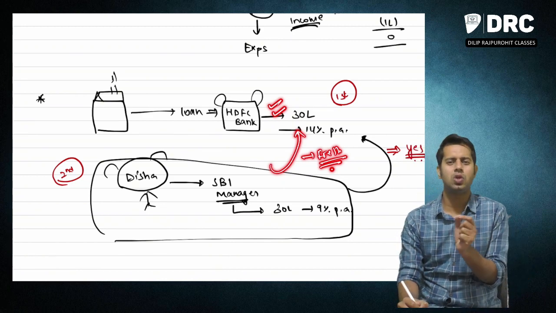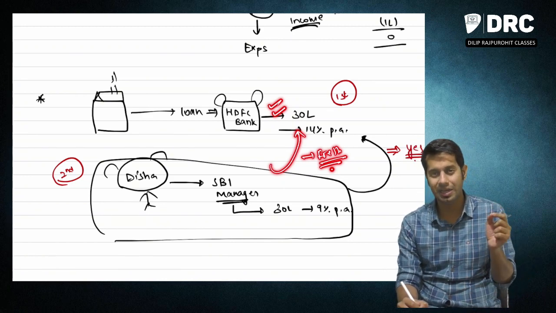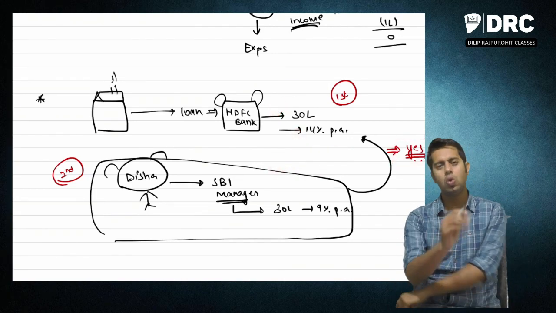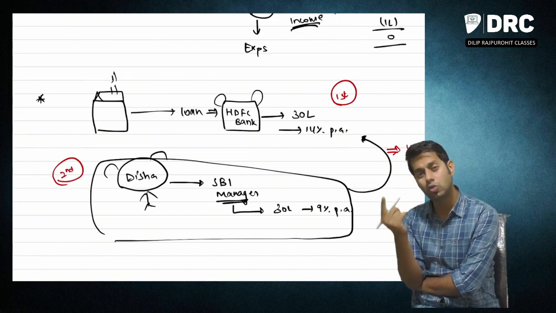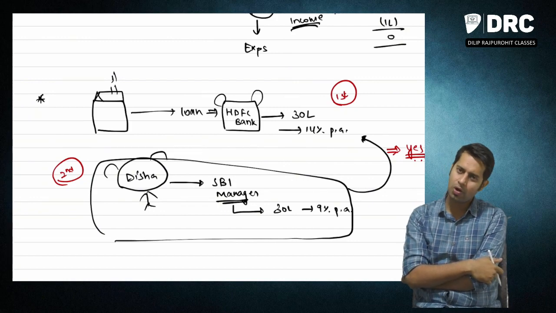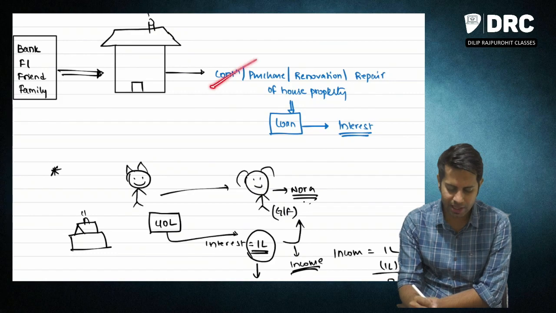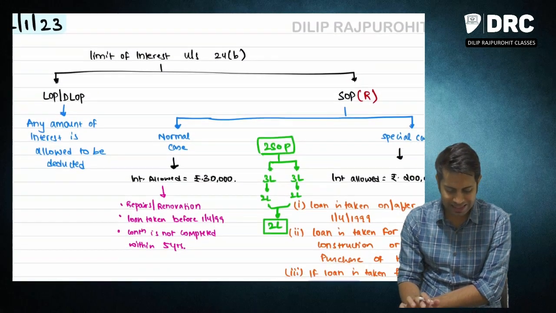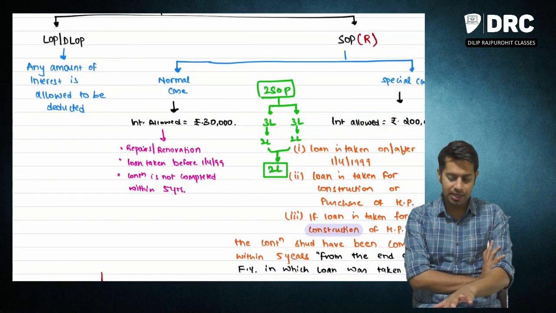Will I get the deduction of the interest which is paid on this fresh loan? Answer is yes. So if you have taken a fresh loan for repayment of an old house property loan, then whatever interest you are paying on that fresh loan will also be allowed as deduction. So the loan should be taken for construction, purchase, repairs, renovation of house property. Sir, you said there is a limit for interest. Answer is yes, there is a limit for interest. Sir, what is the limit?